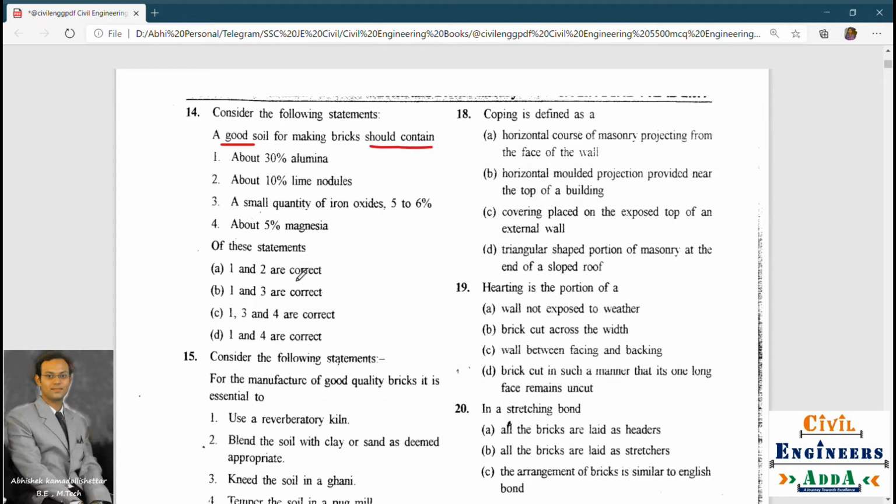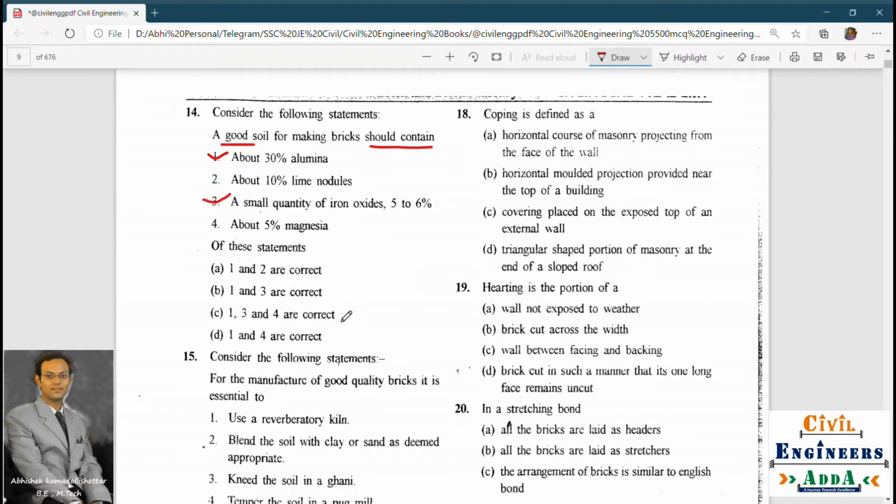So the first option, 1 and 2 are correct, about 30% and 10%? I don't think so. The second one, 1 and 3: about 30% alumina should be there, and a small quantity of iron oxides, 5 to 6%, should also be there. Yes, I feel it is correct.